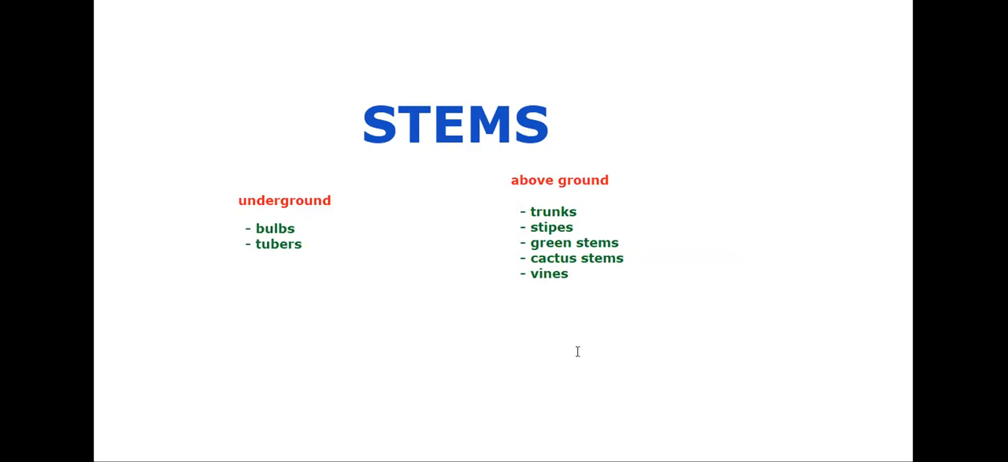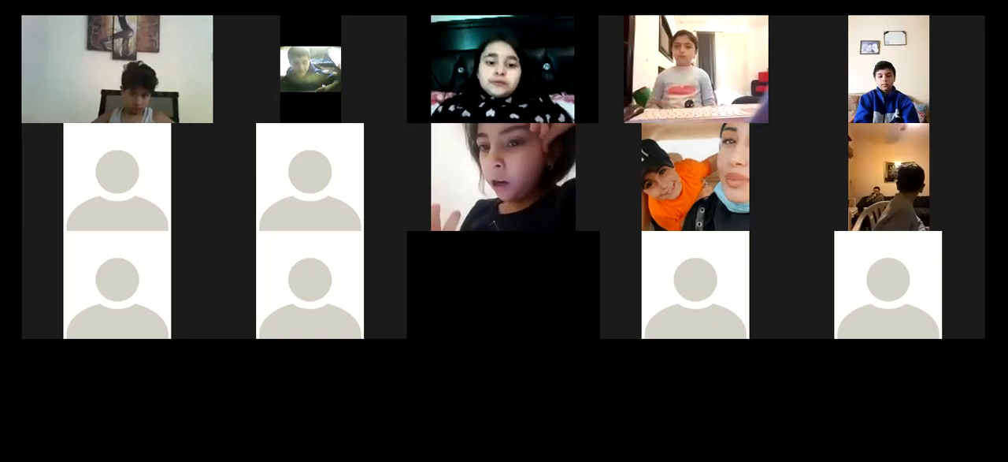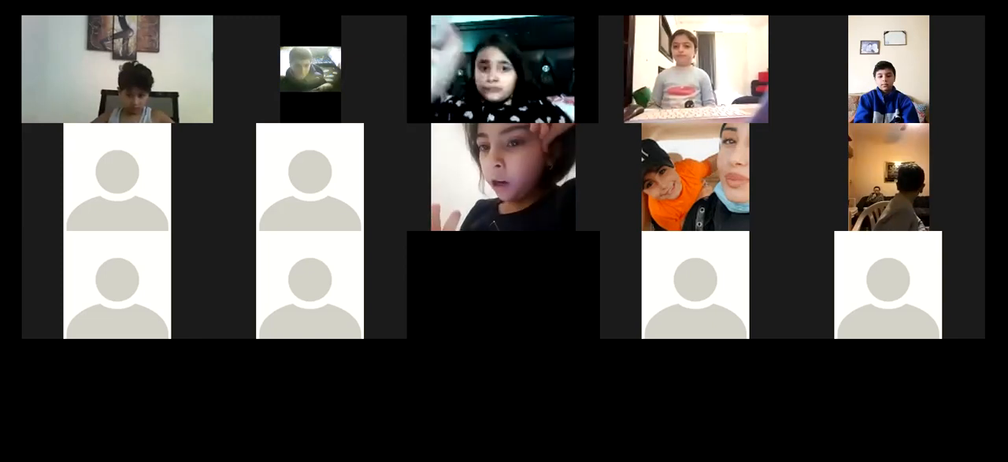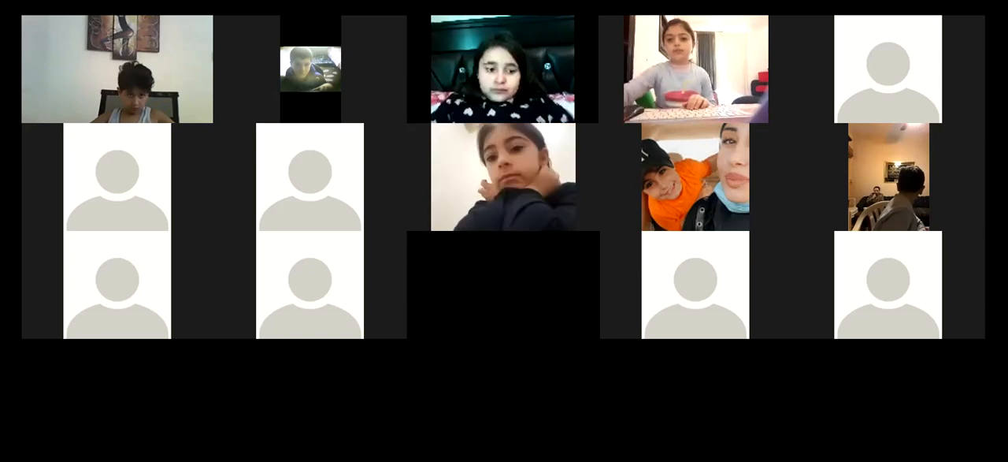Underground, they grow in the soil, under the ground, and above ground they grow on the soil, on it, above the soil. Okay? We have 2 types of stems, above ground stems and underground stems. And this is the lesson. Do you have any questions about the lesson? We have less than 1 minute. Who can repeat the 7 types of stems? Who can repeat them? The 7 words.